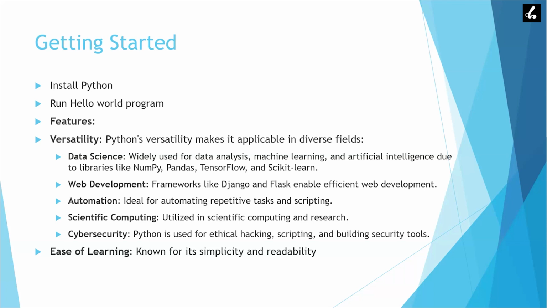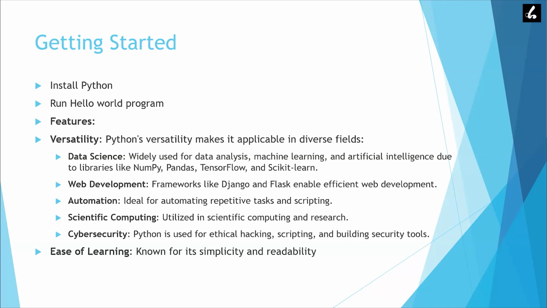The first one is versatility, because we can use this in diverse fields, like the example we can see here, that is data science. In data analysis, or if you want to run a machine learning algorithm, a machine learning algorithm is used to train a model, which helps to make predictions.